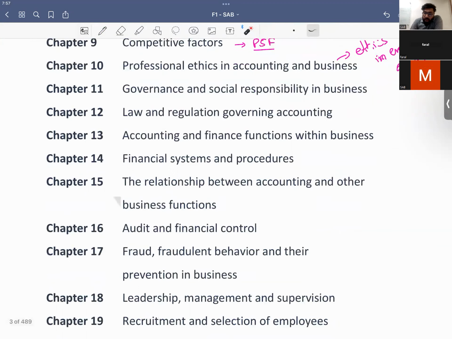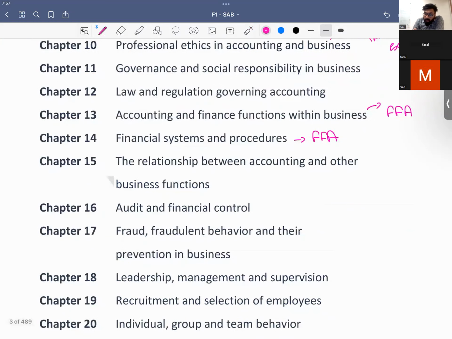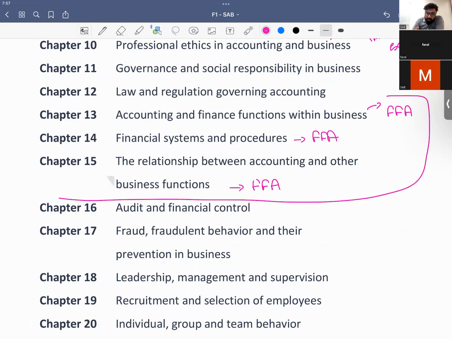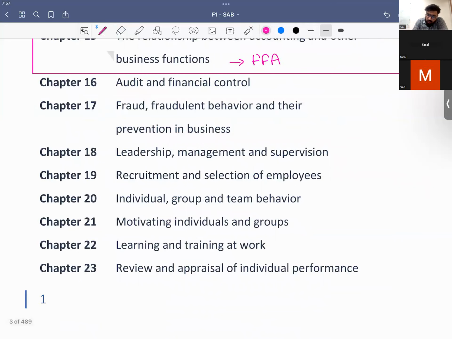Then we have law and regulations governing accounting for finance functions. Basically, this is a chapter which we have already done in F3. If you have done FFA, these chapters are already covered there, right? But if you have not done FFA, I'll teach you, no worries about that. Then we have audit and financial control. Then we have fraud and fraudulent behavior. These are the chapters which we need to study.